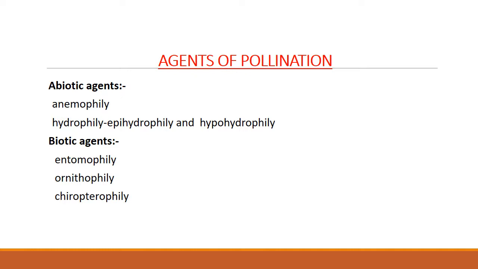Then another point, they are light in weight. I told you the pollinating agent is wind, so the wind should be able to carry the pollen grains easily. So they will be lightweight and dry, and easily carried. They are produced in large numbers, because when pollen is carried by wind there is a chance of wastage of pollen grains. So a large number of pollen grains will be produced.